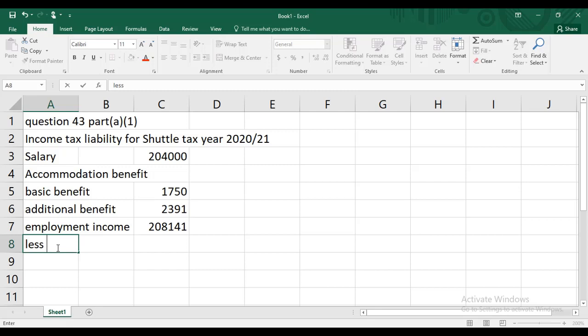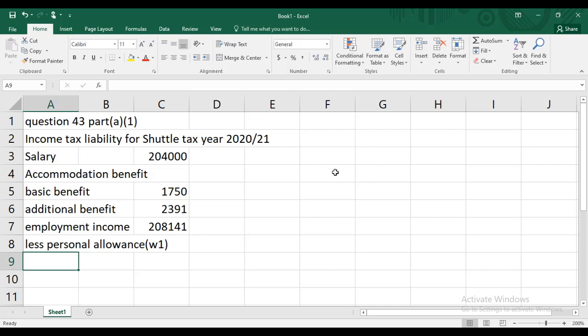Let us deduct the personal allowance. For this I have to show the working as well, because we need to show our marker why she is getting the entire personal allowance.